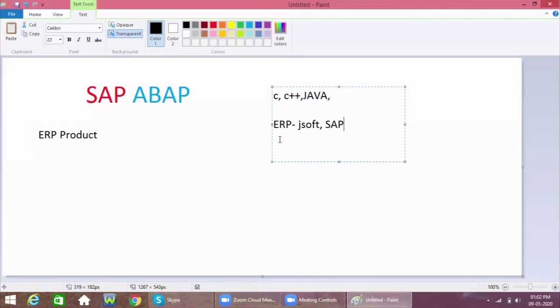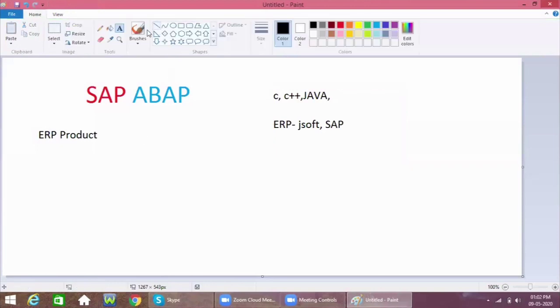That means if any person or any organization is using ERP, it is interlinked with their business. In that business they may be selling some products and buying some products, and while selling and buying they need to do manufacturing of that particular product.